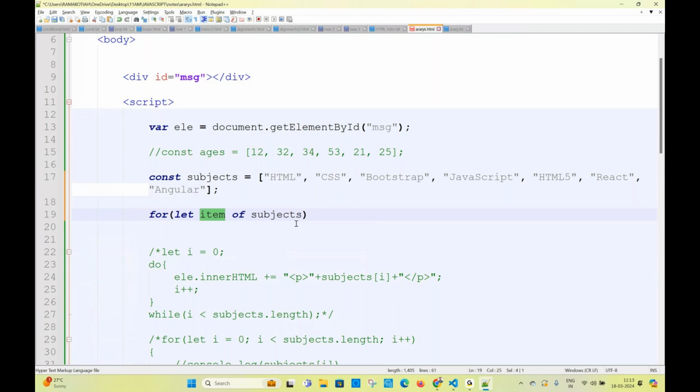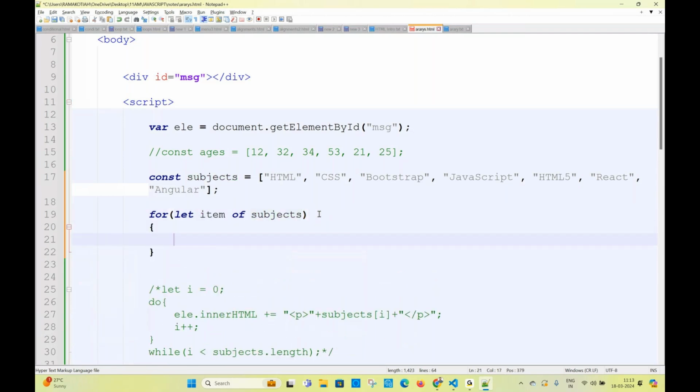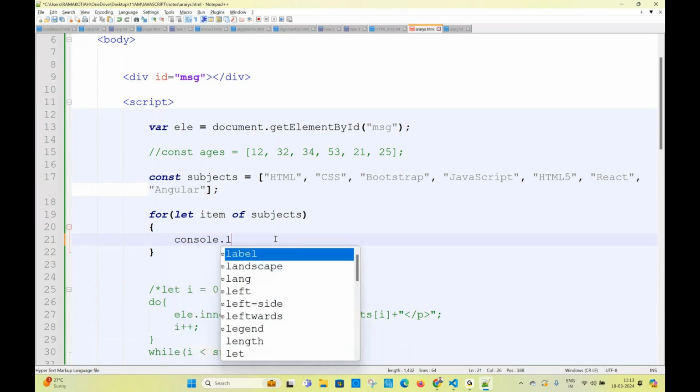Unlike for loop, while loop, do while loop, we don't have incrementation or initialization, nothing required here. In for loop, while loop, do while loop, incrementation, initialization and condition are all required. In for in loop and for of loop, we don't want anything. This is considered as a condition. This is enough actually. So if I console.log the item, what is the output?